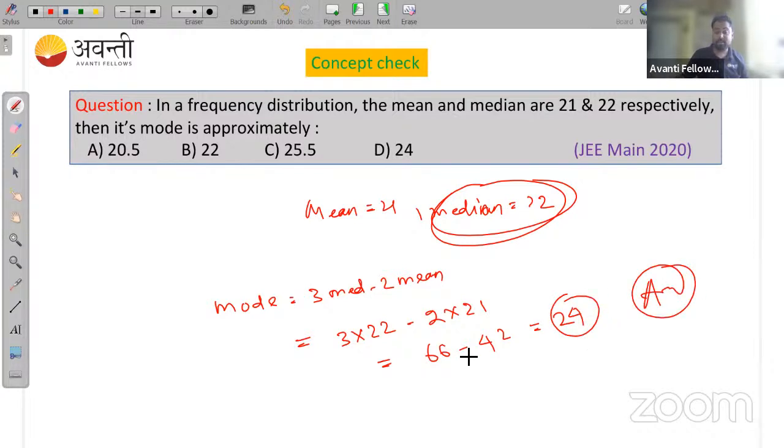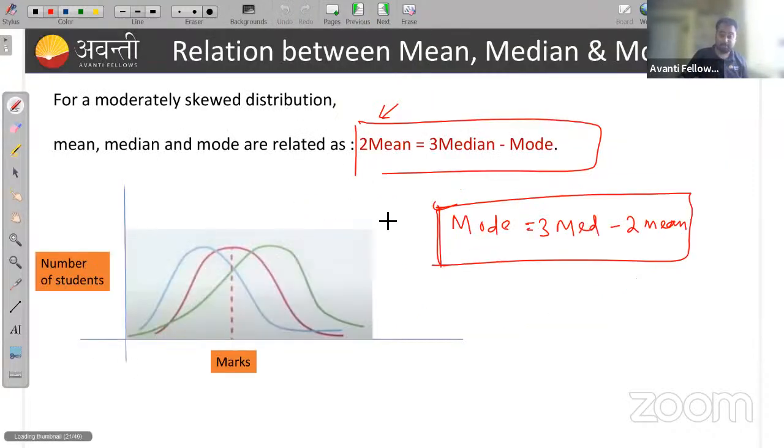This question came in 2020. If you remember this formula, you can solve one question. Remember, mode is equal to 3 median minus 2 mean. And this is actually called the empirical relation.